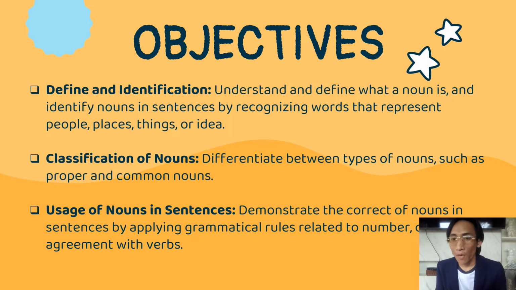Next, classification of nouns: differentiate between types of nouns such as proper and common nouns. And the third one is usage of nouns in sentences: demonstrate the correct use of nouns in sentences by applying grammatical rules related to number agreement with verbs.